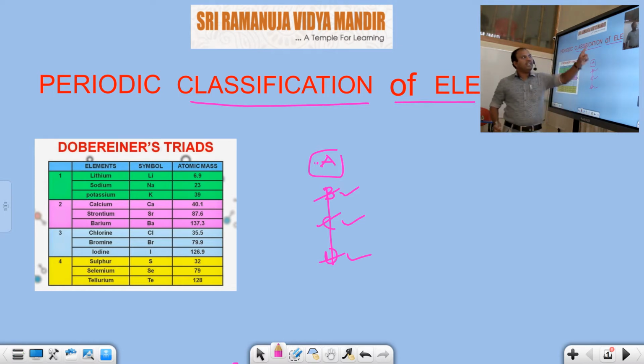For that purpose we need classification of elements. That means a systematic grouping of elements based on their similarities in their properties is called classification of elements.